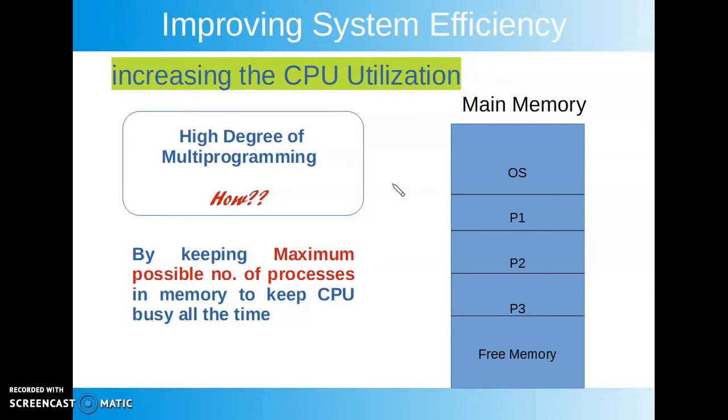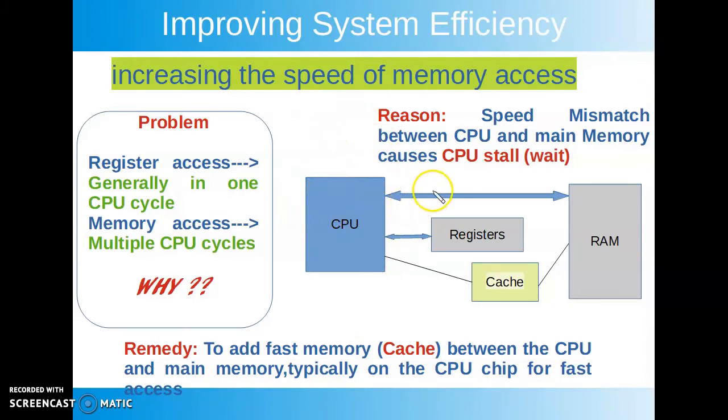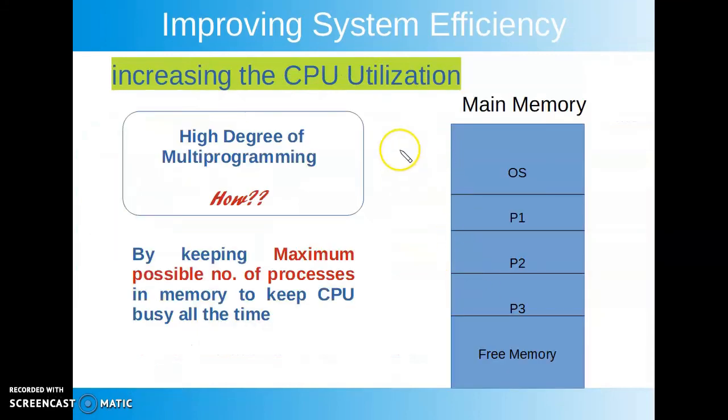So we have seen the two ways in which the system efficiency can be improved. That is, first is by reducing the time which is required to access the instructions and data from RAM via cache. Second improvement we can achieve by increasing the degree of multiprogramming. We can increase the degree of multiprogramming till a limit, till we can bring more processes in our main memory, till there is space available. If space is not available, it is not possible to bring more processes.